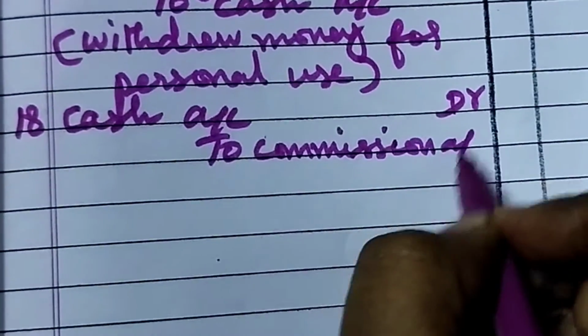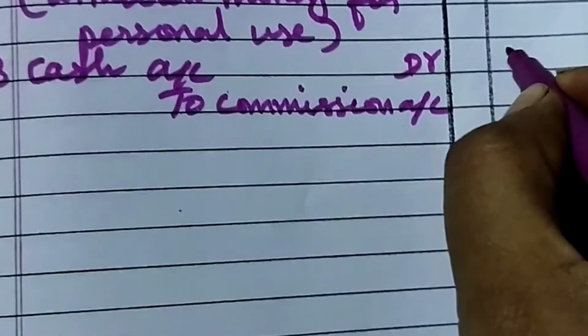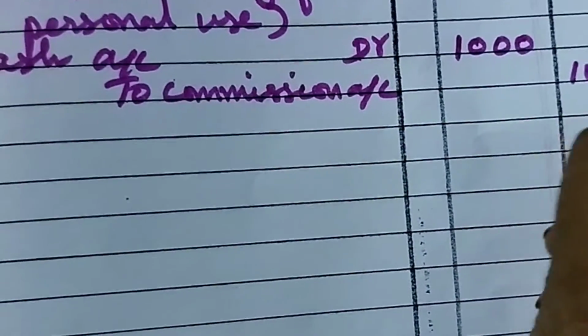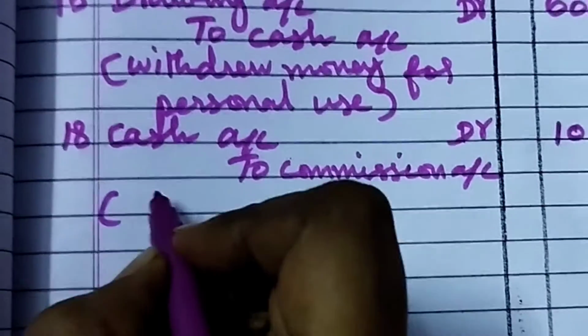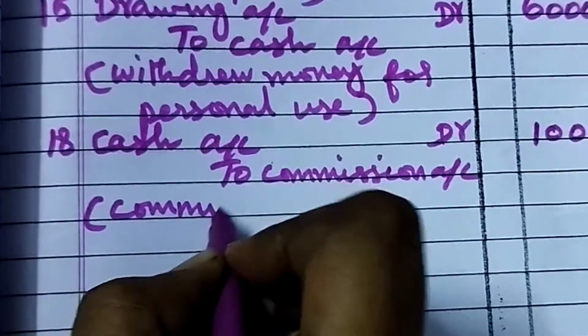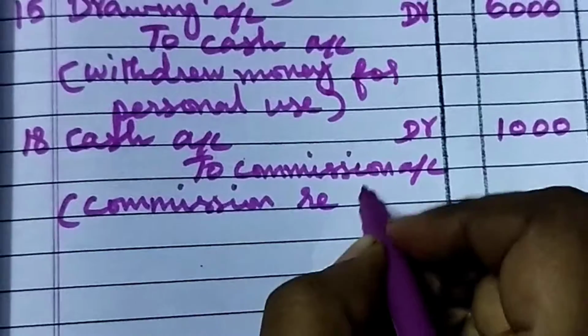So commission account should be credited. Then what is the amount? 1,000. So under debit column 1,000. Under credit column also 1,000. Then narration we have to write. What is the narration? Commission received. That's enough. Commission received.